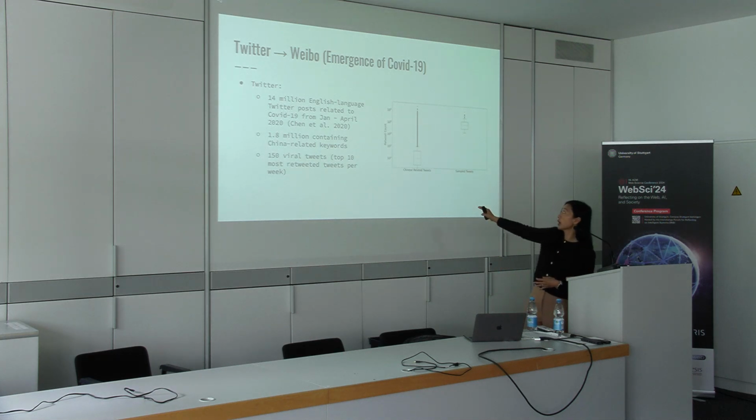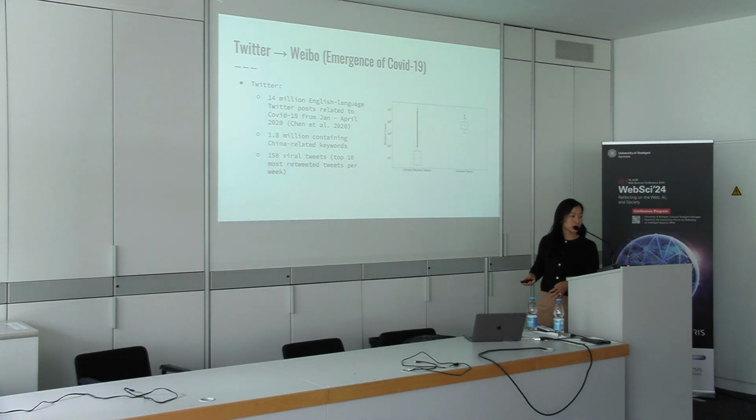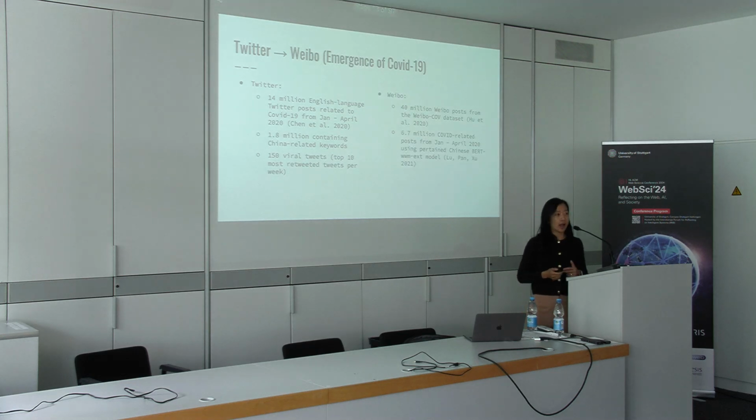And in the figure here, you can see that, and this y-axis is a log scale, the retweet volume of the sampled tweets is much higher than the full sample. So we're looking at these tweets that captured global conversations, at least English language global conversations, and looking at how and whether they appear in Chinese social media.